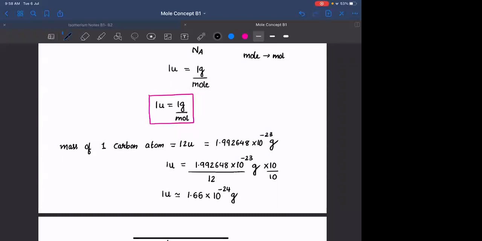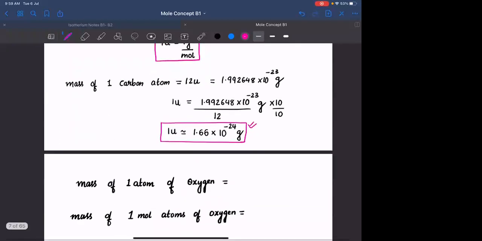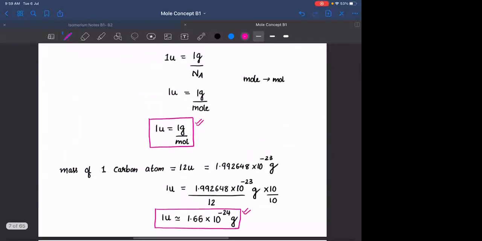You can also remember this relation: 1 AMU is approximately equal to 1.66 into 10 raised to minus 24 grams. Is that clear? Any doubt, anyone? You need to remember two relations. 1 AMU is equal to 1 gram per mole. 1 AMU is equal to 1.66 into 10 raised to minus 24 grams.